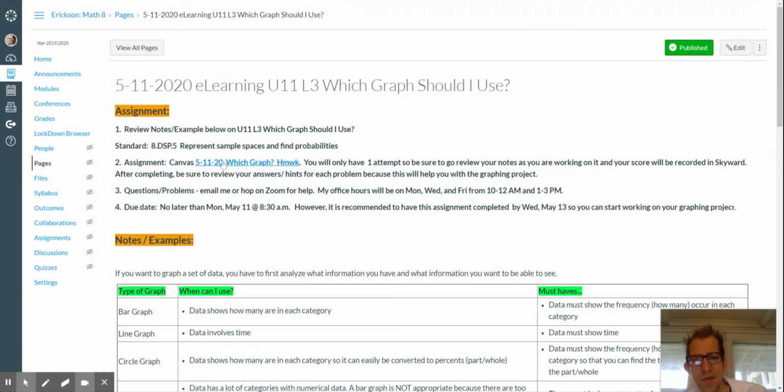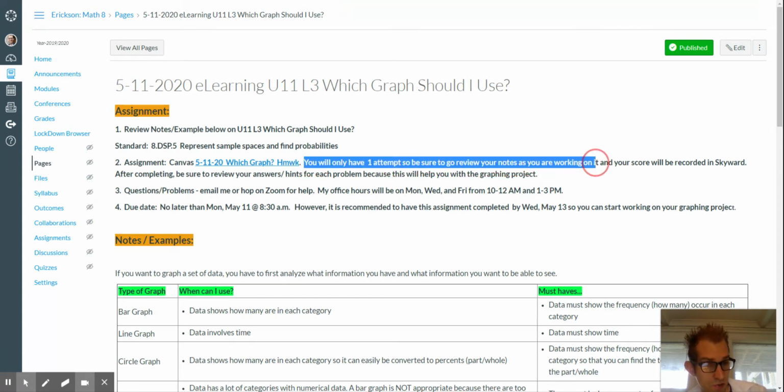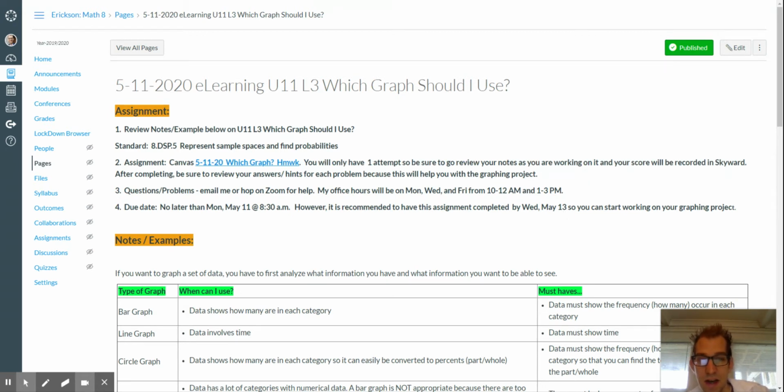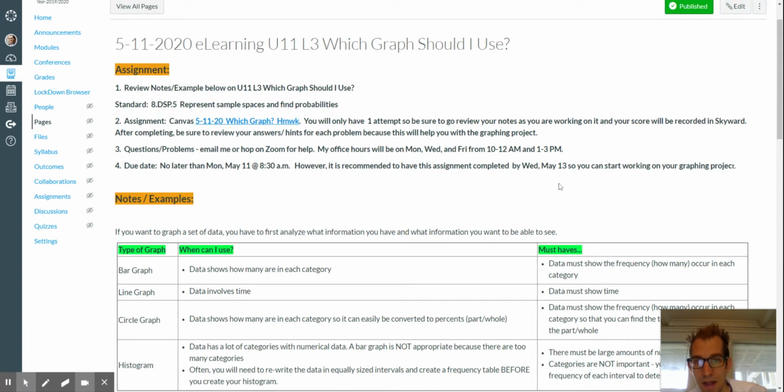So first of all, the assignment, just note this one fact here: you only have one attempt. So be sure to review these notes as you're working on them. Make sure you do high quality work on that very first attempt. If you have questions, you don't have to submit it. Right away, you can email me and say, hey, Mr. Erickson, I'm stuck with number 7. Or you can hop on during Zoom and get some help and check your answer with me. So just make sure, as you see here, you only have one attempt. So make sure to use that wisely. Just a heads up on that.